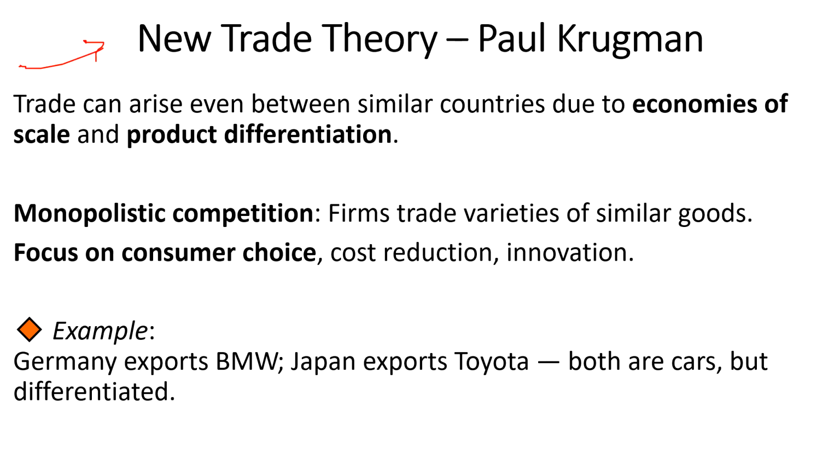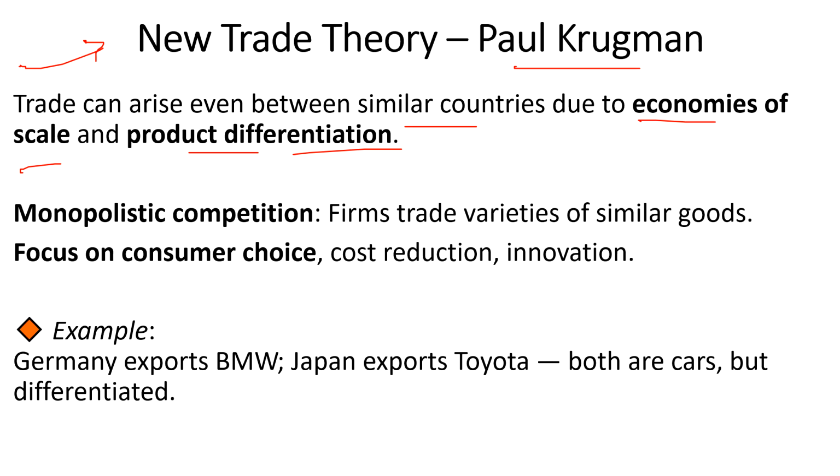Now let's move to the next theory, that is new trade theory, Paul Krugman. He's saying trade can arise between similar countries due to economies of scale and product differentiation. Clear? So new trade theory suggests that international trade can occur even between countries with similar resources and similar technologies, just because of these two points: economies of scale, right? That means cost advantages from large scale production. And product differentiation, that is the variety in similar goods. I'll explain what it means.